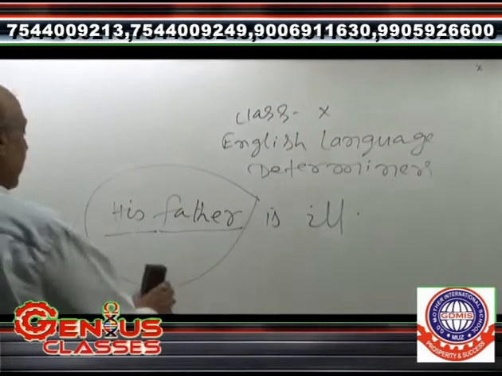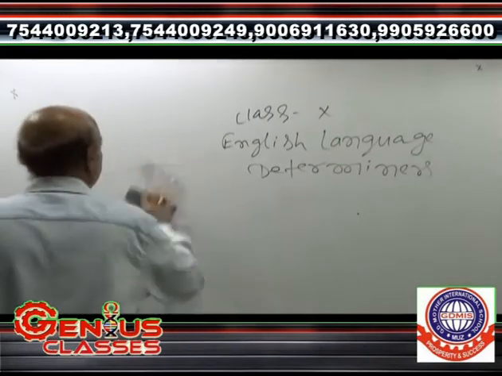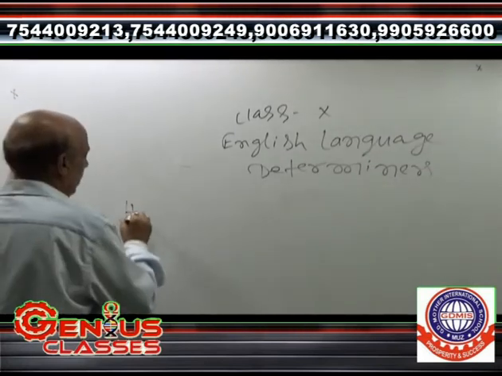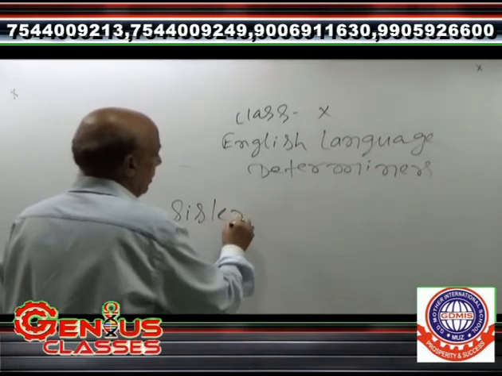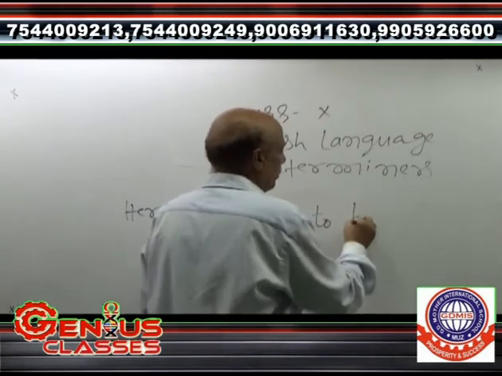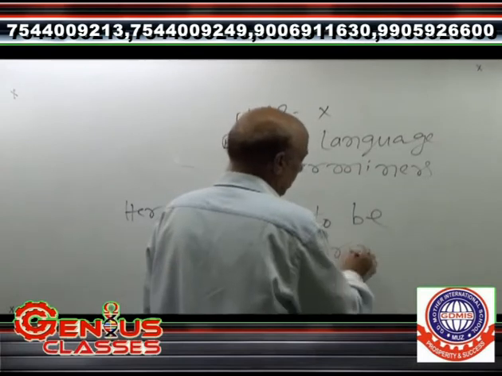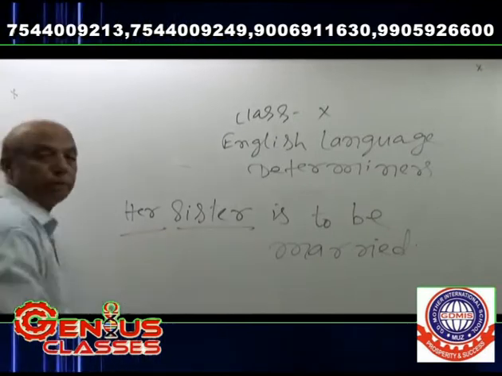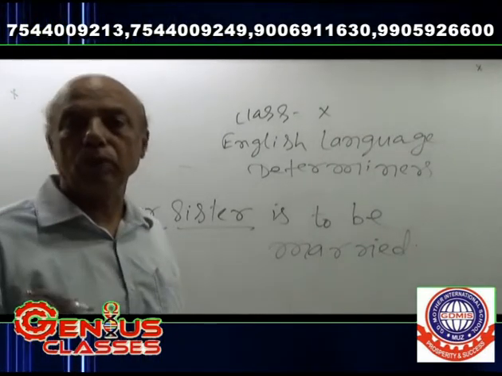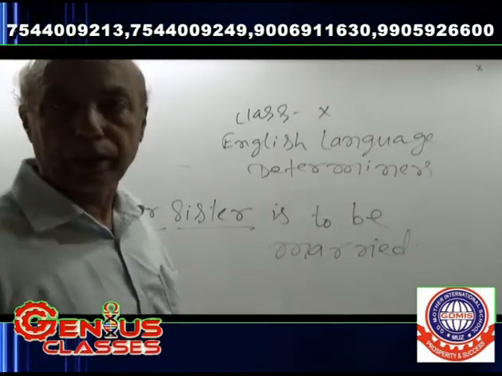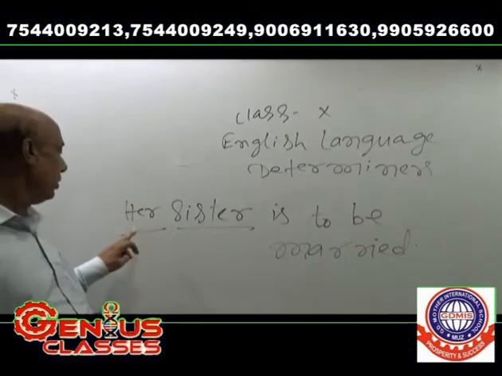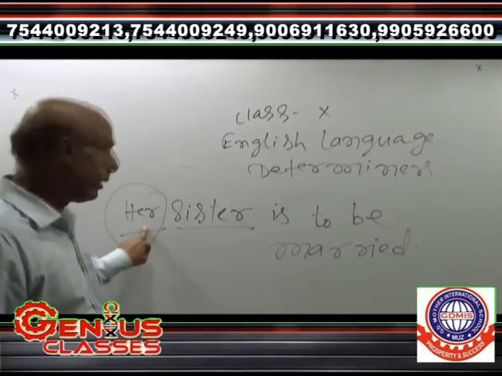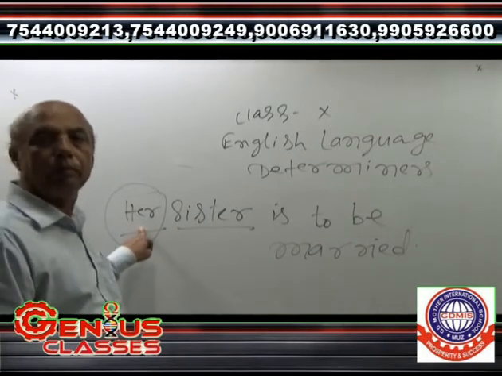Next, I am writing her. Her sister is to be married, M-A-R-R-I-E-D. Here I have written sister, and before sister her has been used. It means her is also one of the possessive determiners. It is the reflection of ownness. Her here is reflecting the sense of ownness. That is why her is also one of the possessive determiners.